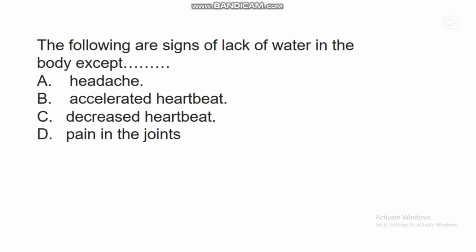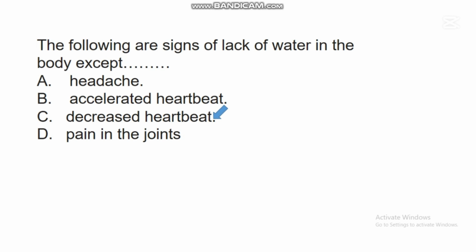The next question says, the following are signs of lack of water in the body except dash. A, headache. B, accelerated heartbeat. C, decreased heartbeat. D, pain in the joints. In this question, the correct answer is C, decreased heartbeat.